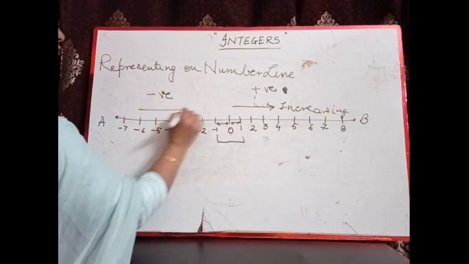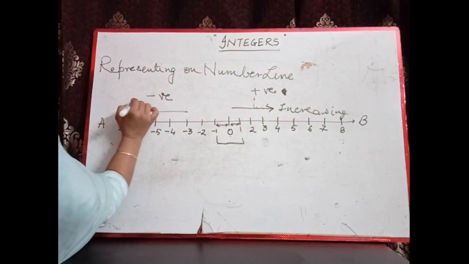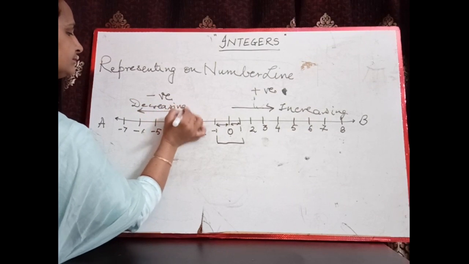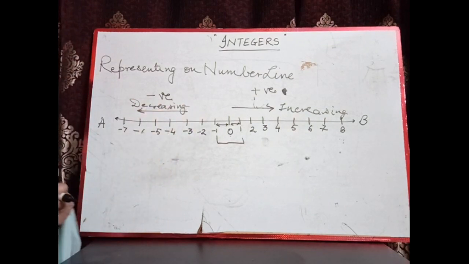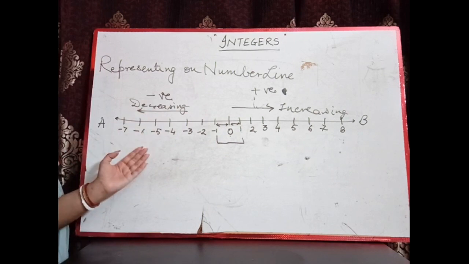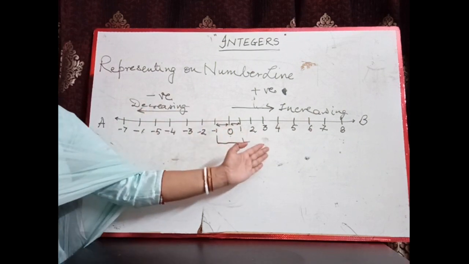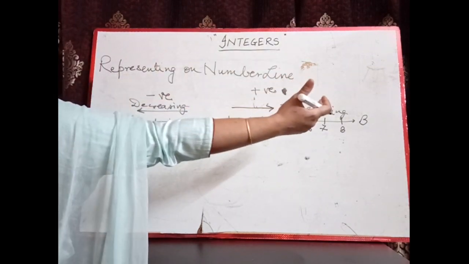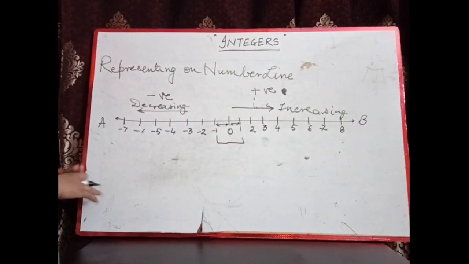And as we move on the left hand side, the values are decreasing. If we have to compare the integers, one thing is always true: positive numbers are all greater than negative integers. Positive integers are always greater than the negative integers because they are always on the right hand side. You can learn by this method also.